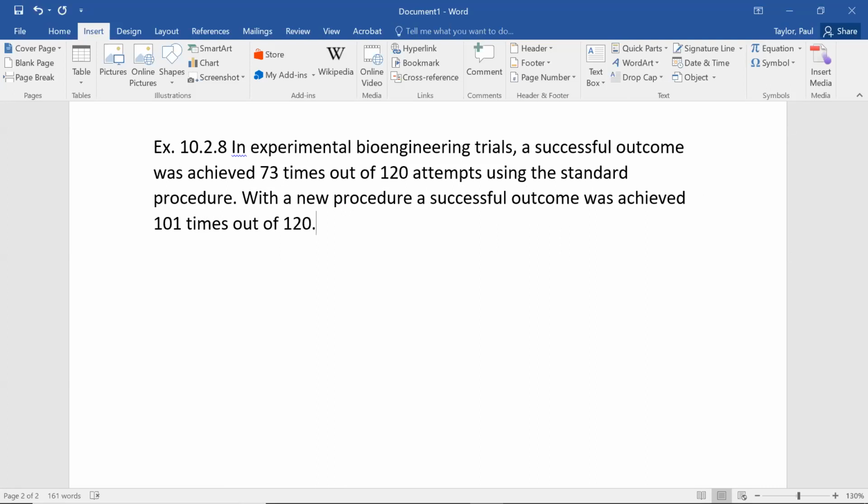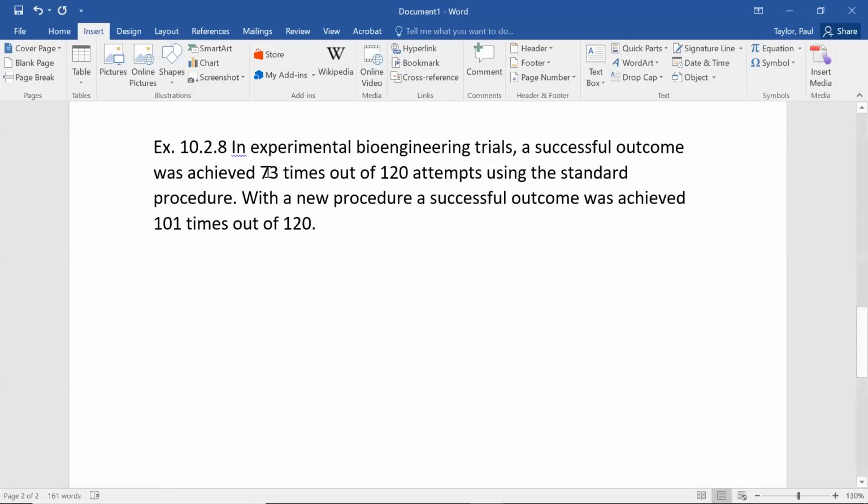The old way, they got 73 successes. The new way, they got 101 successes. So they did the same number of tries, but got more successes with the new procedure. That seems like it would suggest that the new procedure is better, but maybe it was luck. 120 is not a huge sample. It could easily be luck.